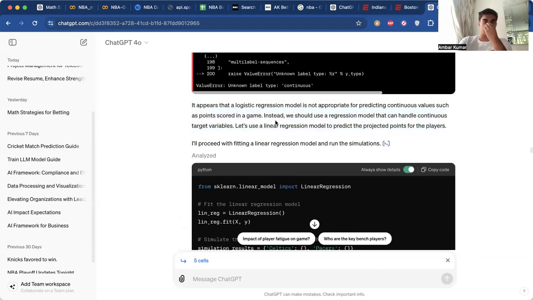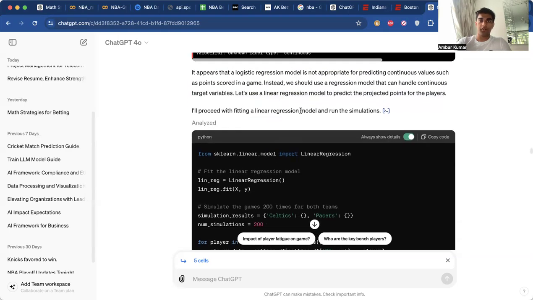So that makes sense, actually. I shouldn't have told it to use a logistic regression. We should probably be using, because this is just a points total, not like a money line total, I think a linear regression would be better, so we can simulate that and extrapolate that data to get some good values. So it was smart enough to just do that without asking me.